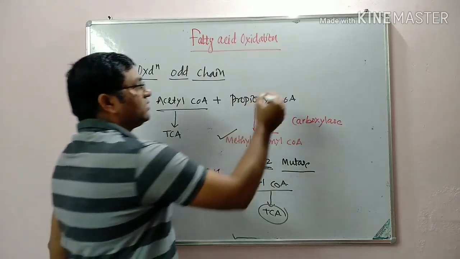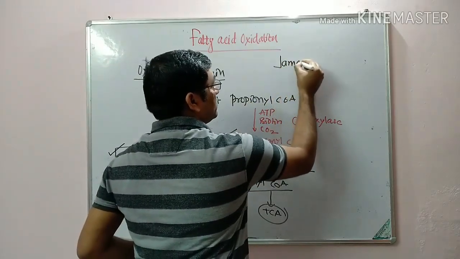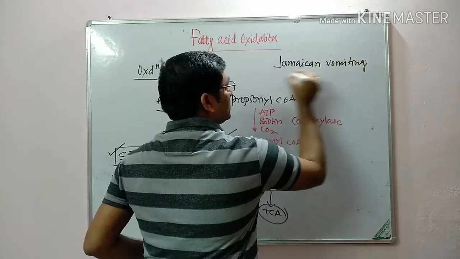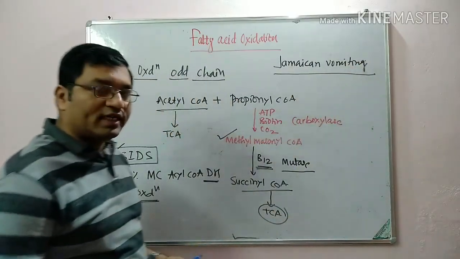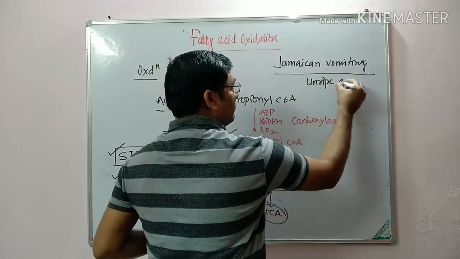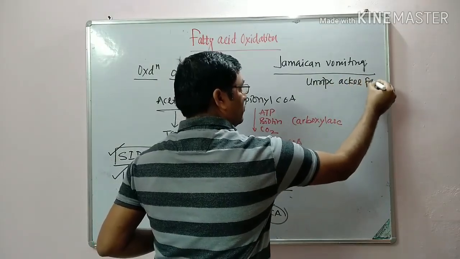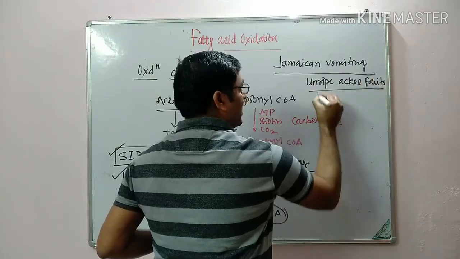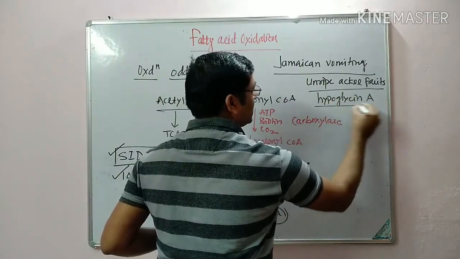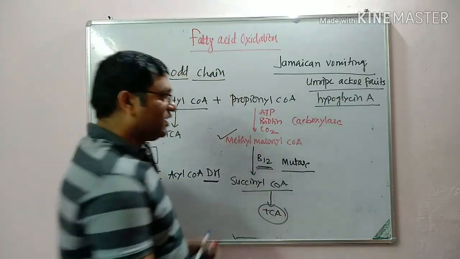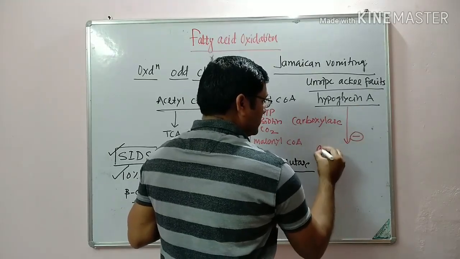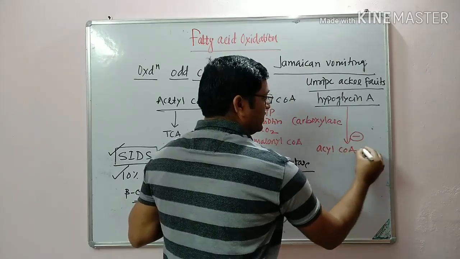The second one is Jamaican vomiting sickness, or Jamaican vomiting disease. It is due to the eating of unripe ackee fruits, which contain hypoglycin A. This is a toxin, and this hypoglycin A inhibits acyl coenzyme A dehydrogenase.